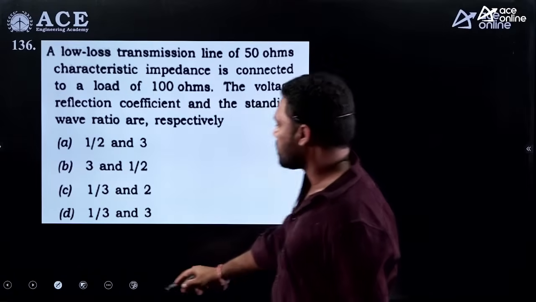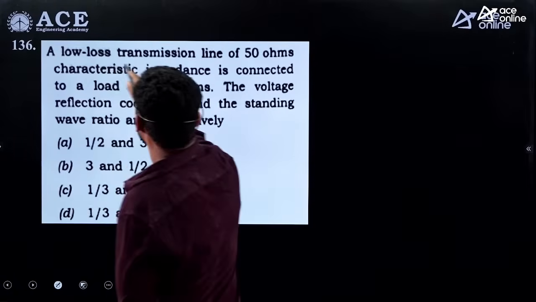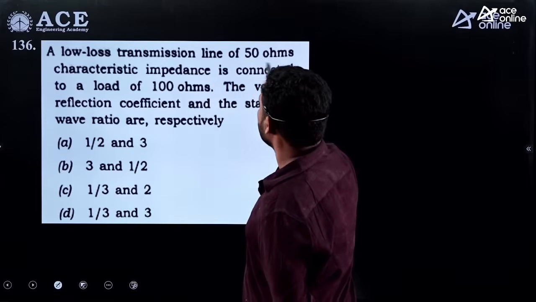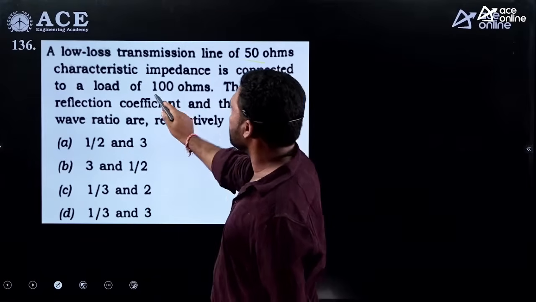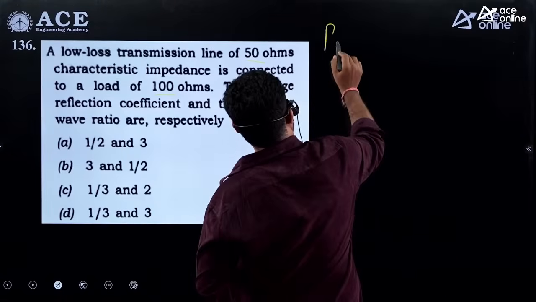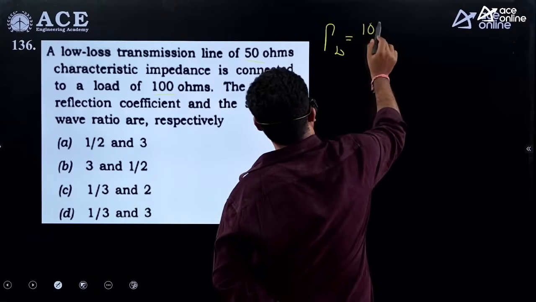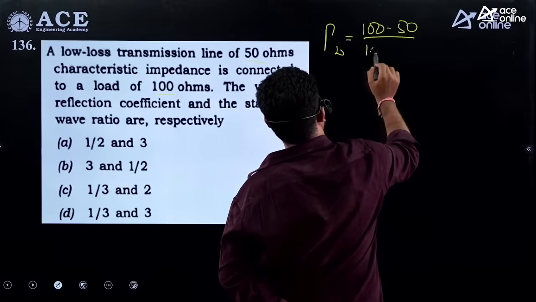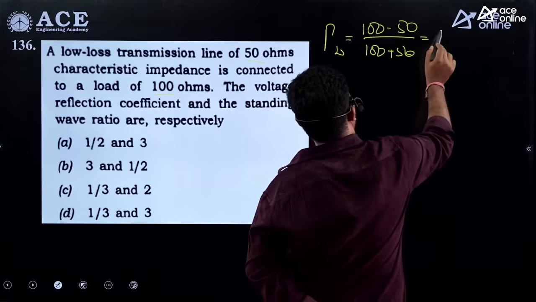So here is the thing. This is a numerical question. The low loss transmission line of 50 ohms characteristic impedance is connected to the load of 100 ohms. He's asking what is the voltage reflection coefficient gamma. Gamma L is equal to (ZL minus Z0) by (ZL plus Z0), which is (100 minus 50) by (100 plus 50), which is equal to 1 by 3.